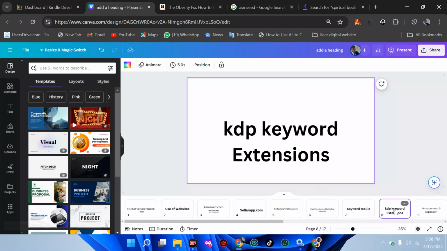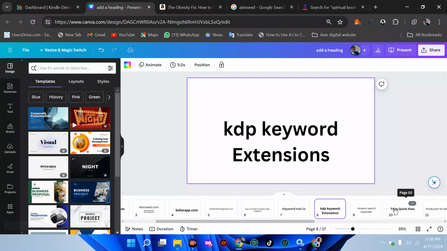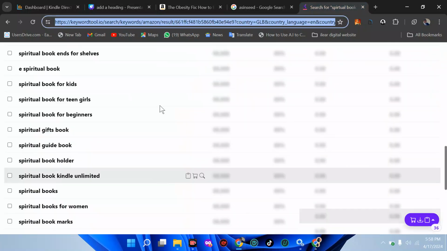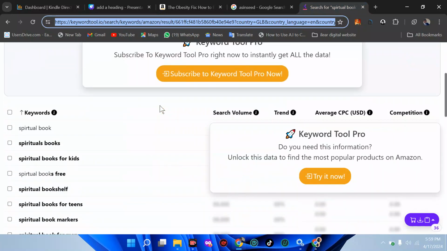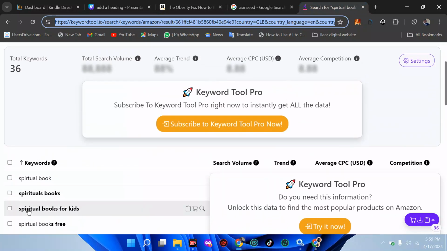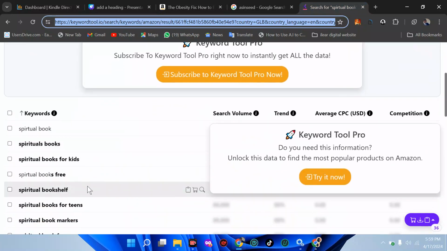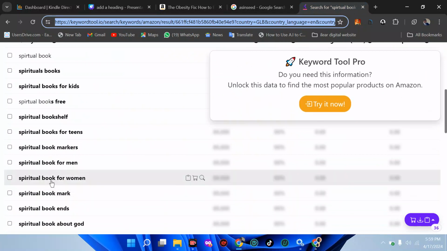Finally, we'll be talking about KDP keyword extensions. I said I'll be telling you practically how all these extensions work and how you can use them to get good keywords that are profitable, because the essence of Amazon, when you go to amazon.com, is for you to know the profitability of any keyword you're using. If it's a spiritual book for women, you have to know the profitability.